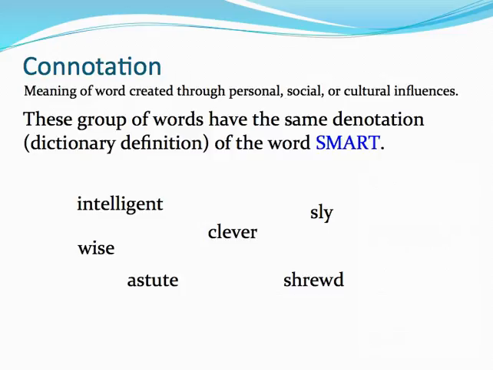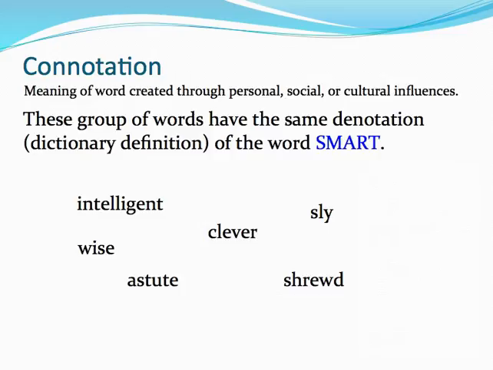Think about this group of words that all have the same denotative dictionary definition or literal meaning of the word smart. Intelligent, wise, astute, clever, sly, shrewd. Intelligent, wise, and astute have a positive connotative association. The word clever has a positive or negative overtone, so we would look at the context to help us understand.